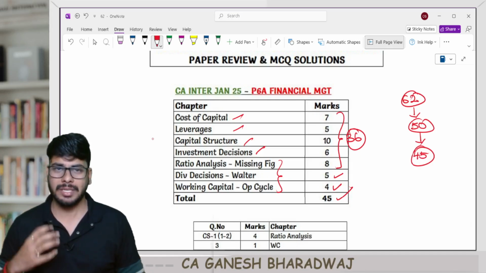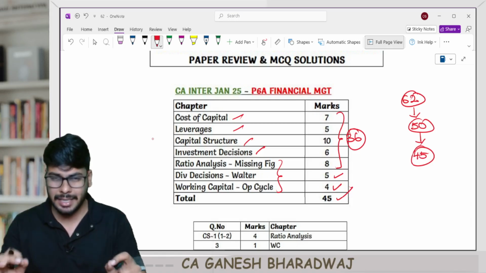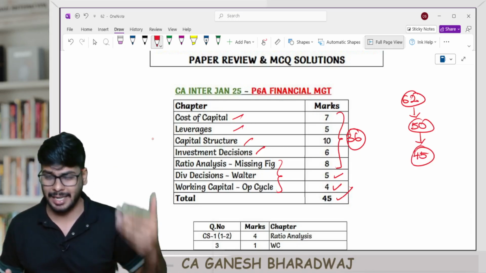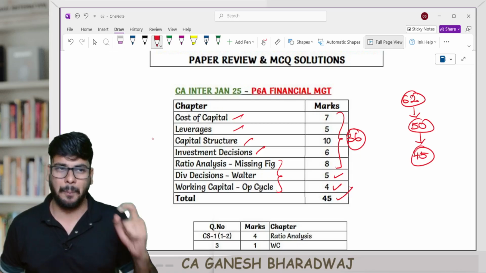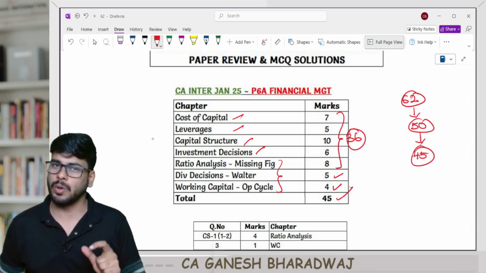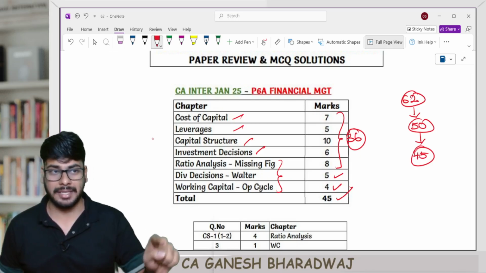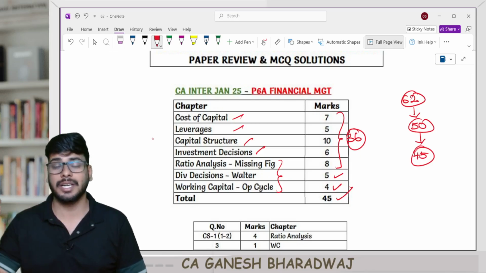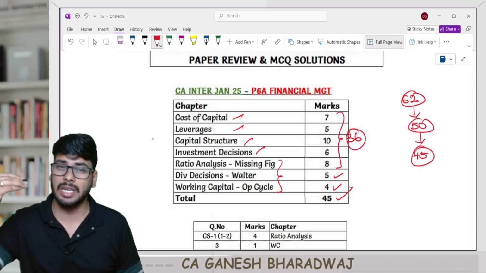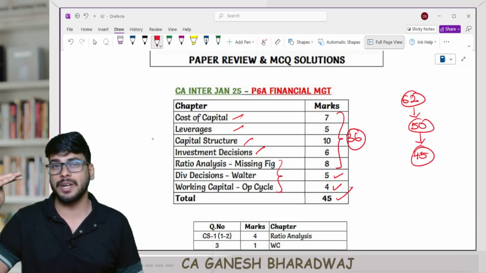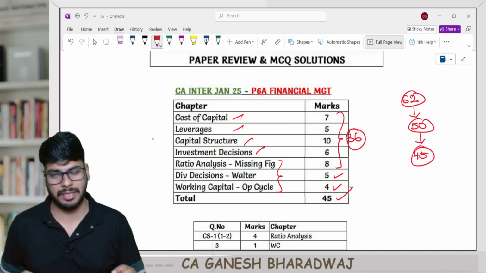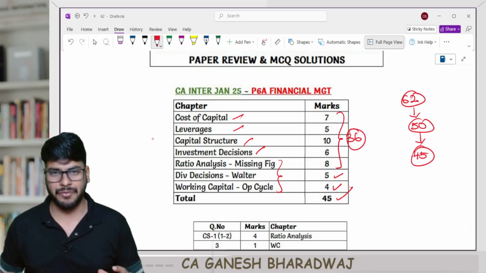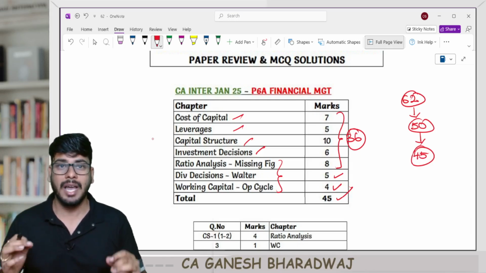So overall, how was the paper? The exam paper was easy. This was the feedback that I got from the students, and of course I personally reviewed the entire question paper as well. But here and there, 1 or 2 questions were a bit lengthy. For example, there was one question from capital structure theories, which was a case study based MCQ, 10 marks. That was a little lengthy, right? It would have taken you 20-25 minutes just to solve that particular question. Yes, there were some areas which were a bit lengthy, but overall the questions were straightforward.